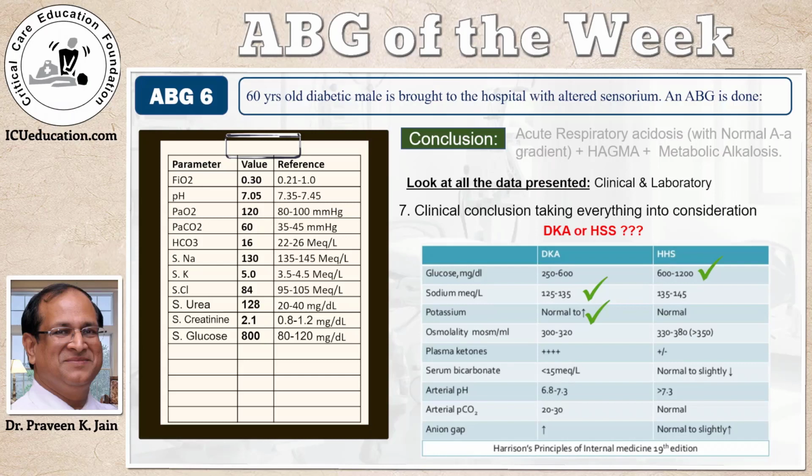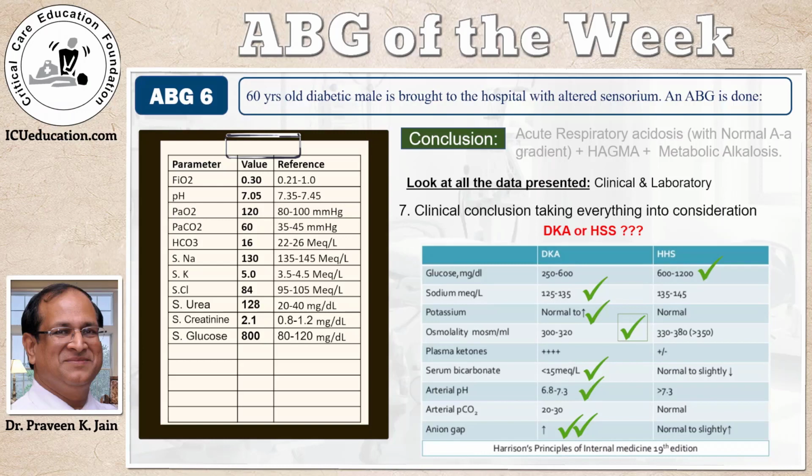Osmolarity is 325. It is neither here nor there, so I'm putting it somewhere in the center. Ketones were not done. The bicarbonate was 16, which is very close to 15, so it goes in favor of DKA. For the arterial pH, I'm not going by 7.05. I would take 7.25, which was my predicted value after removing the acute respiratory acidosis. It still favors DKA. The PCO2 we ignore because that's a separate pathology.